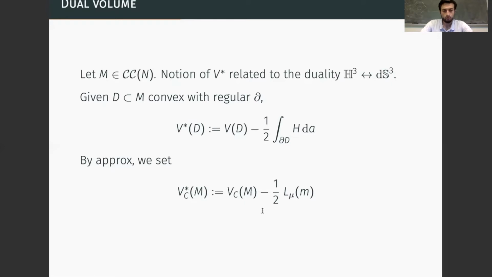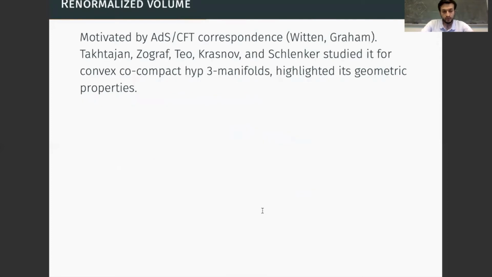So let's now move on to the renormalized volume. The renormalized volume was initially introduced in the work of Witten and Graham, and it was motivated by the anti-de Sitter/conformal field theory correspondence in a more general setting.